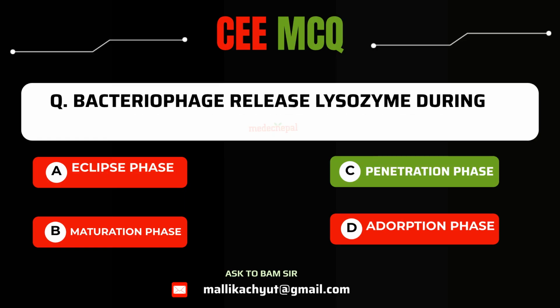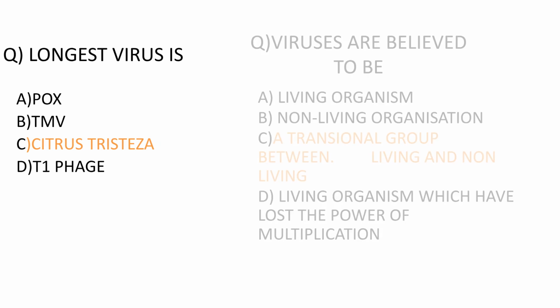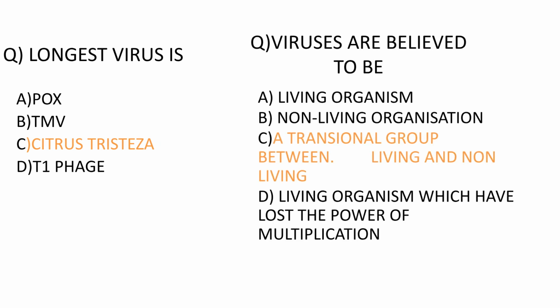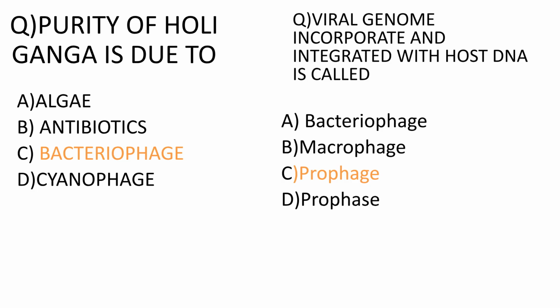A bacteriophage releases lysozyme during which phase? The correct answer is C, penetration phase. The longest virus is C, Citrus tristeza. Viruses are believed to be C, a transitional group between living and non-living entities. The purity of the Holy Ganga River is due to C, bacteriophage. The viral genome incorporated and integrated with host DNA is called C, prophage.